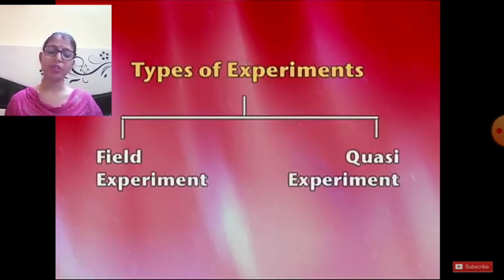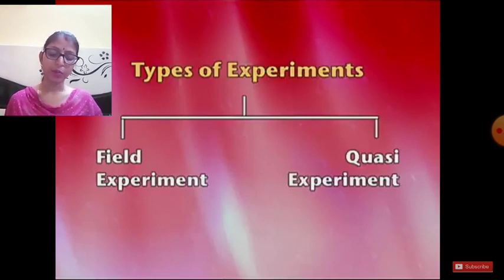Many variables cannot be manipulated in the laboratory setting. For example, if you want to study the effect of an earthquake on children who lost their parents, you cannot create this condition artificially in the laboratory. In such a situation, the researchers adopt the method of quasi experiment. The literal meaning of quasi is as if, as it is. This is a Latin word which conveys the meaning of as if, as it is.